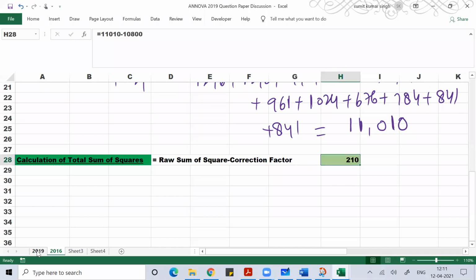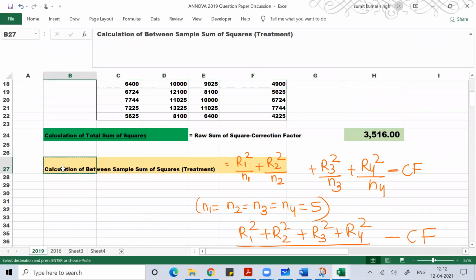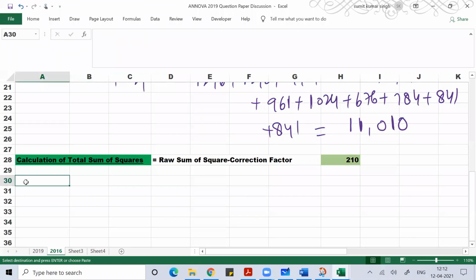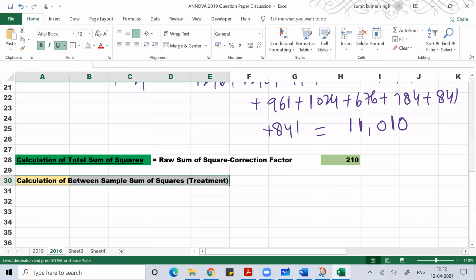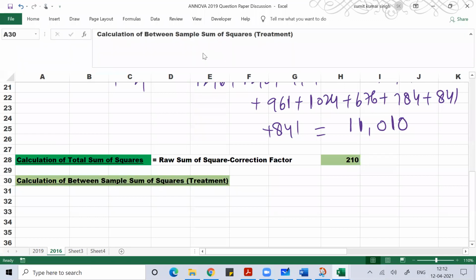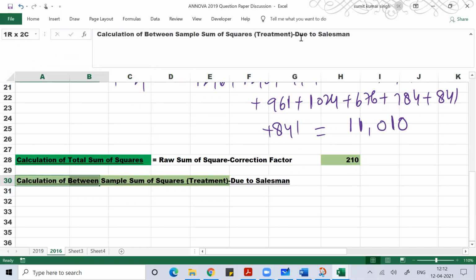Now after this, we'll talk about the calculation of between sample sum of square. This is treatment, and this treatment we need to discuss in two parameters. One parameter is due to salesman, because we are considering two columns here. So we need to consider all the columns due to salesman.